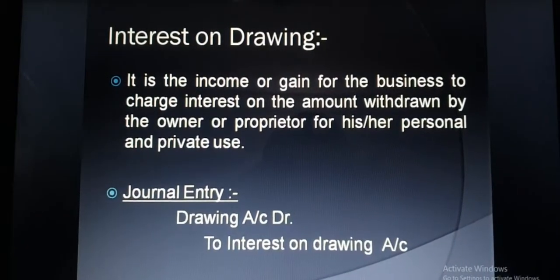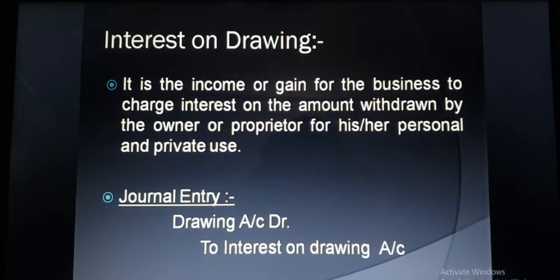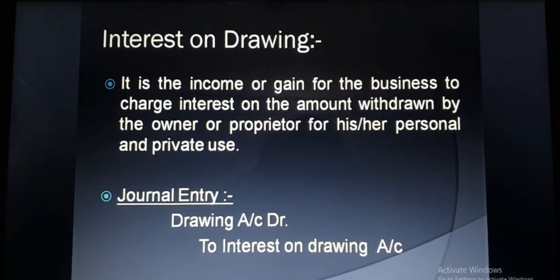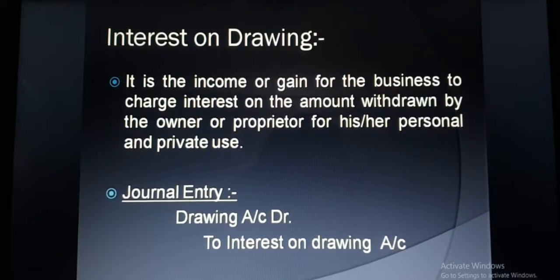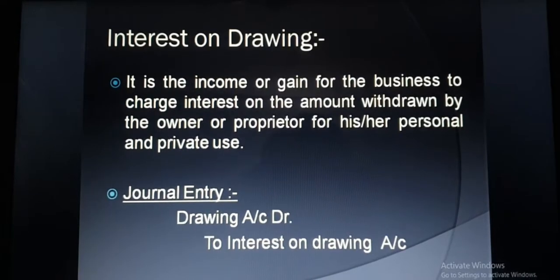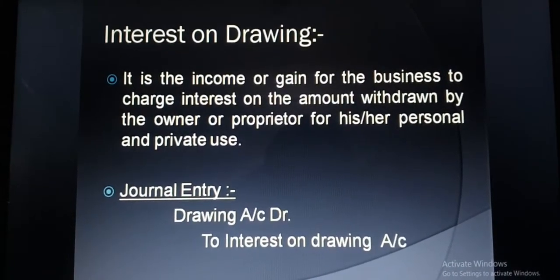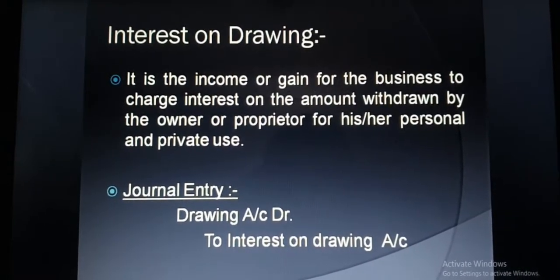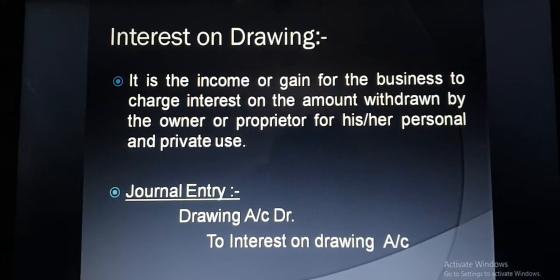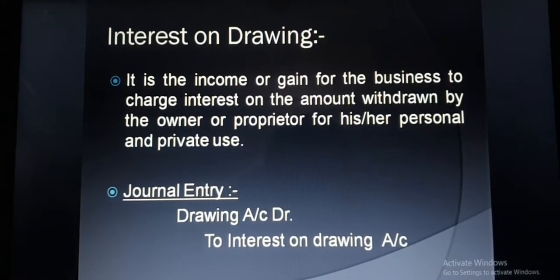Now next is interest on drawing. Again, I told you, what do you mean by drawing? The amount withdrawn by the owner or proprietor from the business for his or her personal use or private use is considered as drawing. In this case, the business has to charge interest on the amount withdrawn by the owner. So that will be considered as interest on drawing.